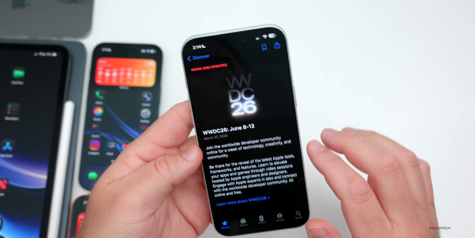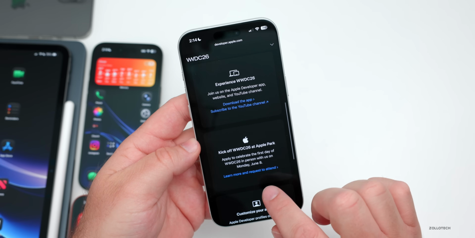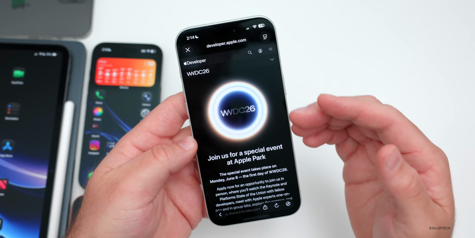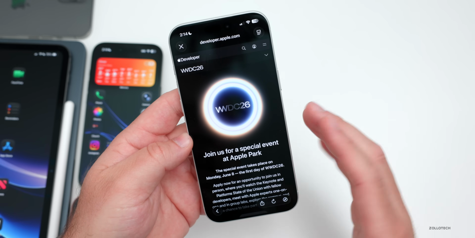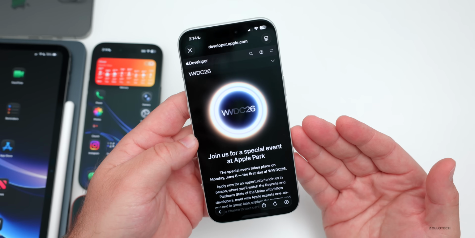Along with the logo that we have here, we also have another one if we scroll down, and then again we go to learn more and request to attend. It's basically Apple Park that's highlighted with WWDC 26 in the center. So a little bit of a hint here, maybe to just refine it, as it's not a major change, but again, we don't know this 100%.